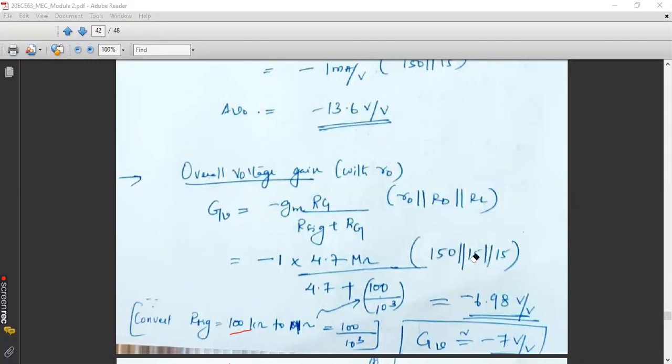That's all. And this gets multiplied with 1, which is in milliampere per volt, and this will be in kilo ohm, right? So the 10 to the power minus 3 and all will get cancelled. So finally, your answer will be a constant, that is negative 6.98 or approximately minus 7.